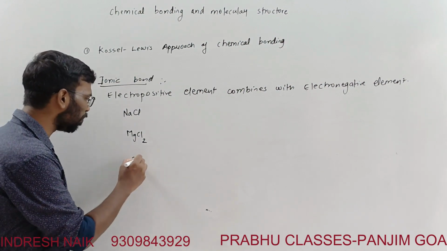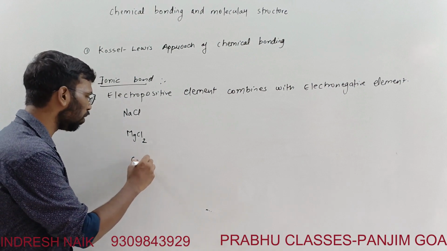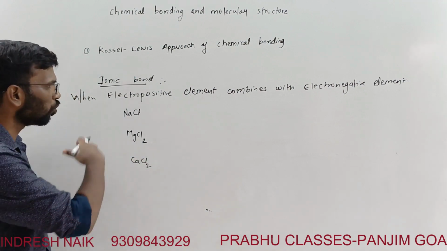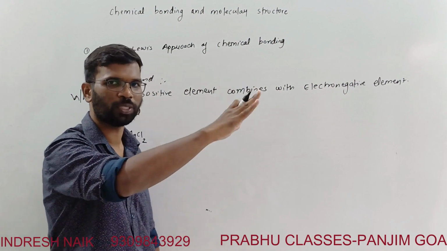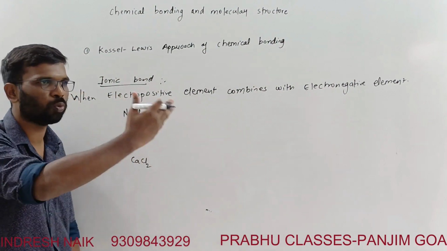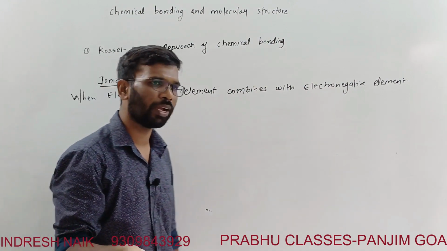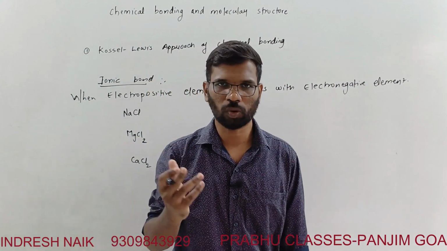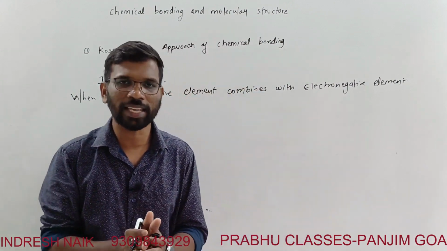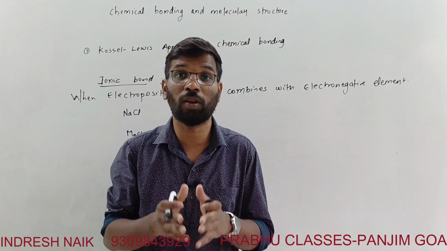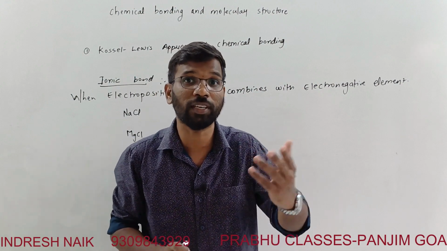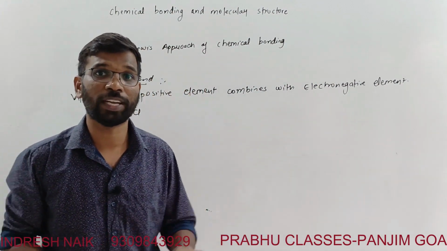We can take calcium chloride also. Whenever a group 17 element combines with a group 1 element, which is most electropositive, it is called an ionic bond. The reason is the electronegativity difference. There will be a large electronegativity difference. Here the concept of electronegativity will come.